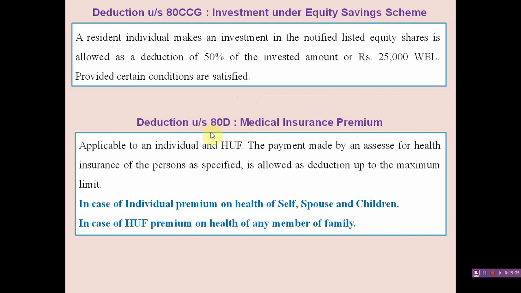So this is an important one, 80D, medical insurance premium. If an individual or Hindu undivided family has paid medical insurance premium on the health of any member in case of Hindu undivided family, or on the health of self, spouse or children in case of individual, the amount of health or medical insurance premium paid by an assessee is allowed as deduction under section 80D.